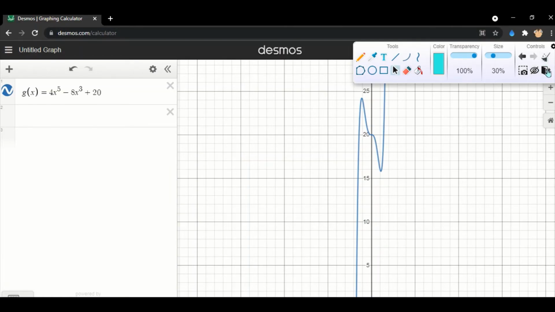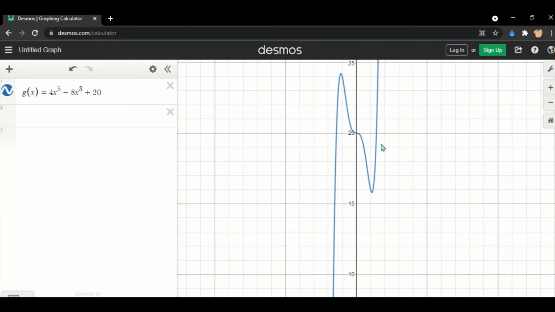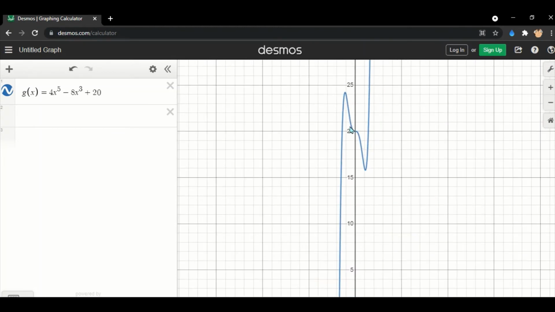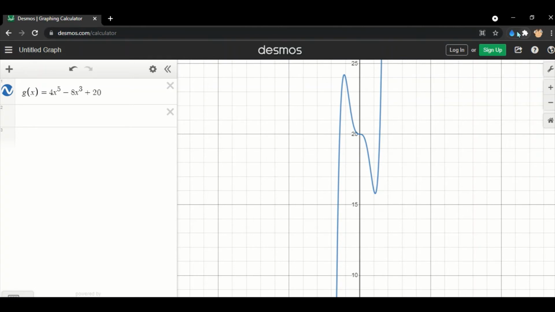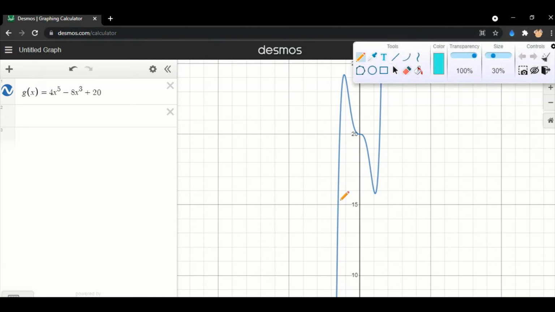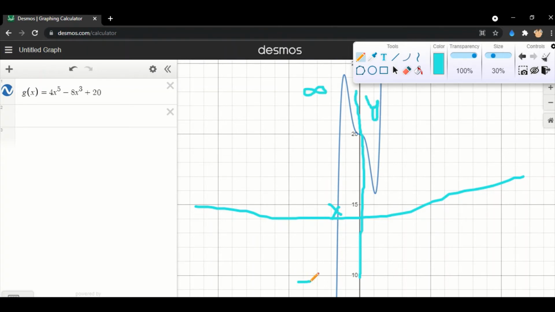As you can see here, I graphed my function, and so let's suppose we have an x-axis here and a y-axis here. So x and y. This is the infinity of the y-axis, and this is the minus infinity of the y-axis. Here's the minus infinity of the x-axis and the infinity of the x-axis. Let's now observe and analyze our graph.